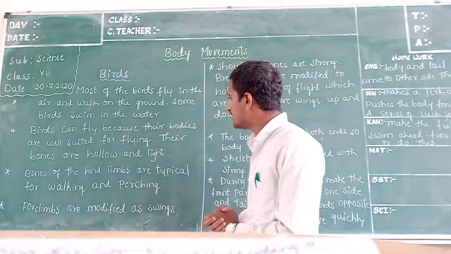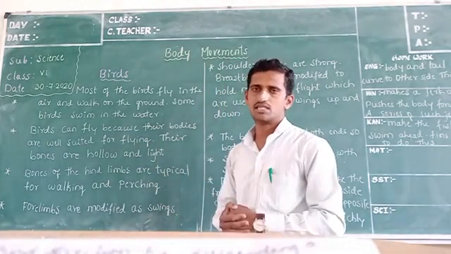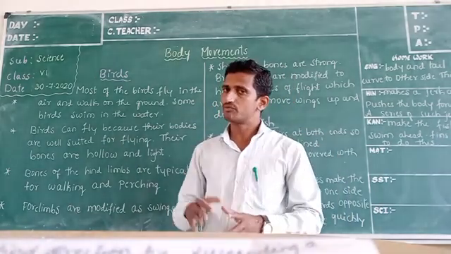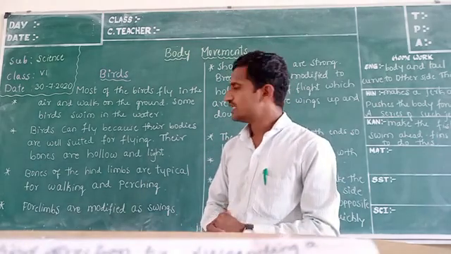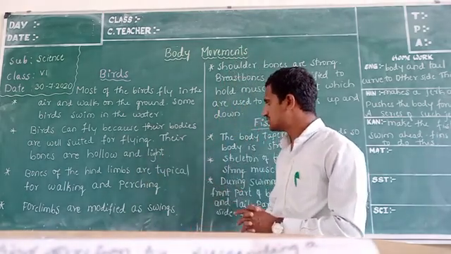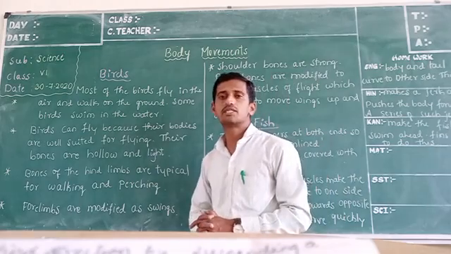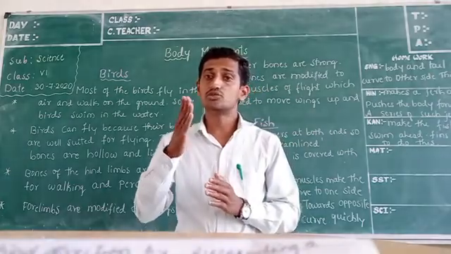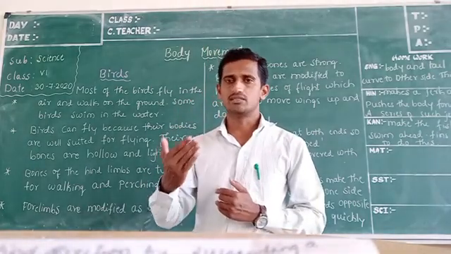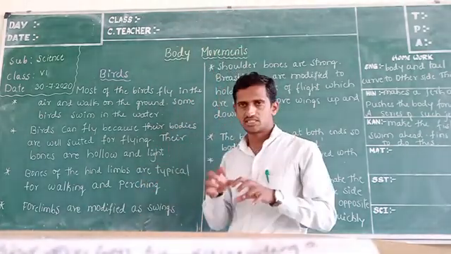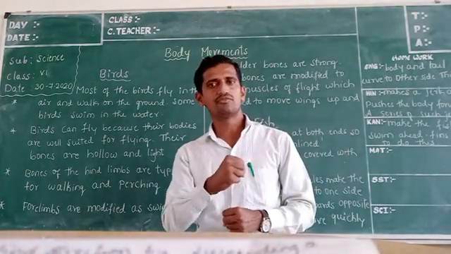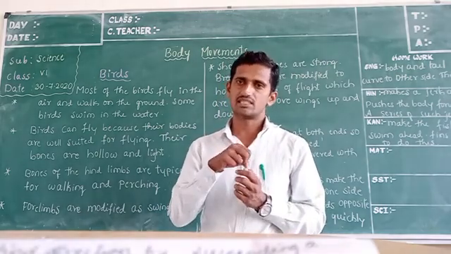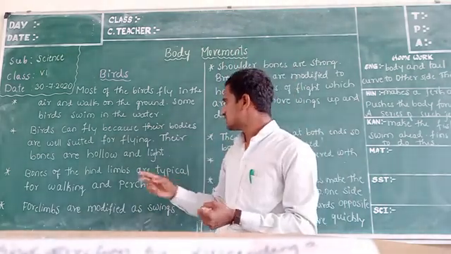Next one: bones of the hind limbs. Hind limbs means back limbs. Bones of the hind limbs are typical for walking. The two legs the birds have, we call them hind limbs. The bones present in the hind limbs are typical, means suitable, for walking as well as perching. Perching means, for example, to perch and get the fruit, and break open the fruit and take the seeds.